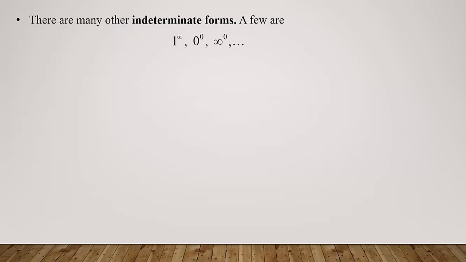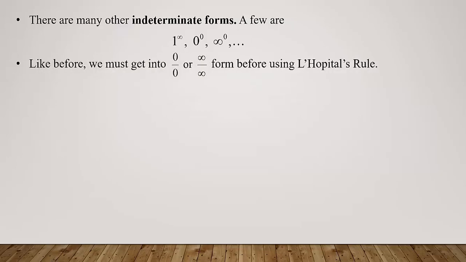Here are a few of them. 1 to the infinity, we don't know what that is. 0 to the 0, that's indeterminate. Infinity to the 0, that too is indeterminate. But just like before, whenever you have an off-brand form, you have to get it into the 0 over 0 or infinity over infinity form before you can use L'Hopital's rule.